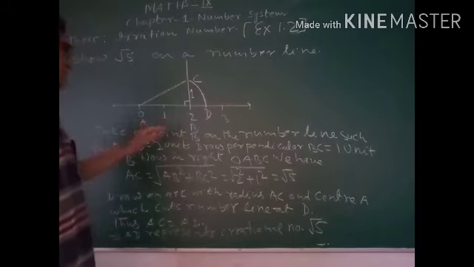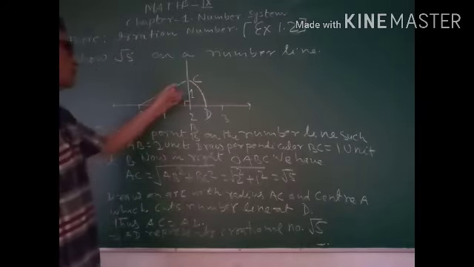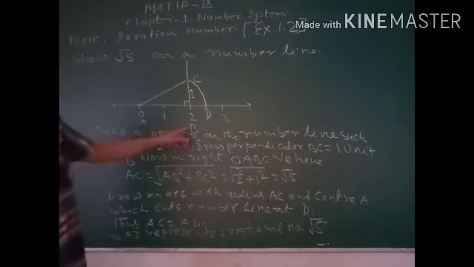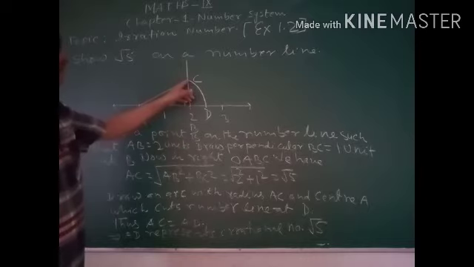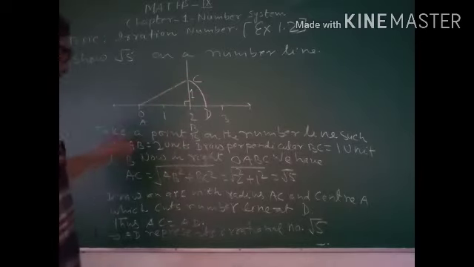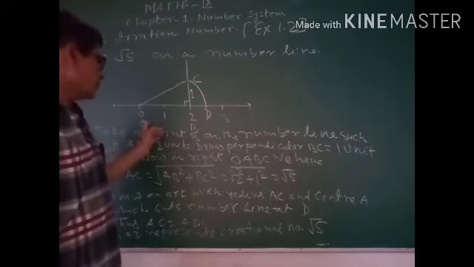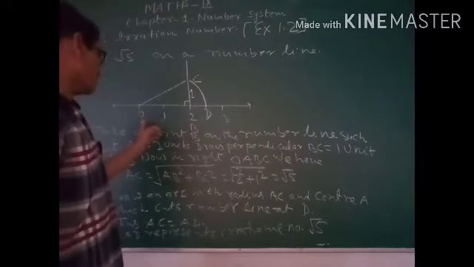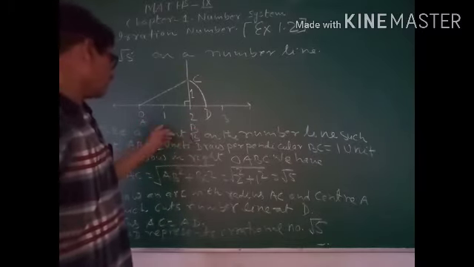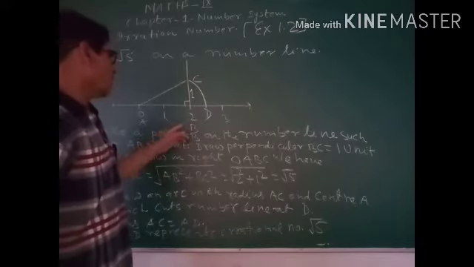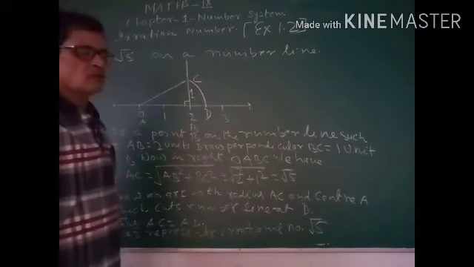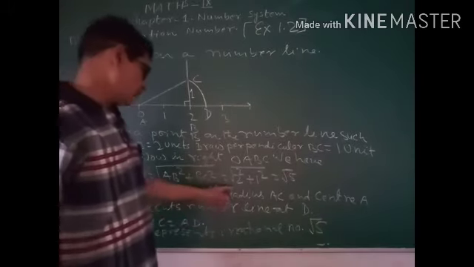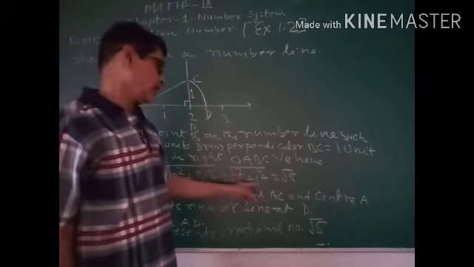In ABC you can find out the value of AC. AC equals the square root of AB squared plus BC squared. The value of AB you have taken as 2, so put AB equal to 2 and BC equal to 1. 2 squared plus 1 squared is 4 plus 1.